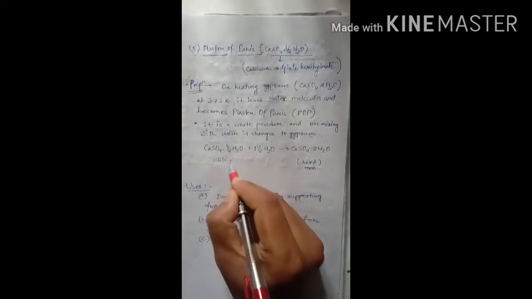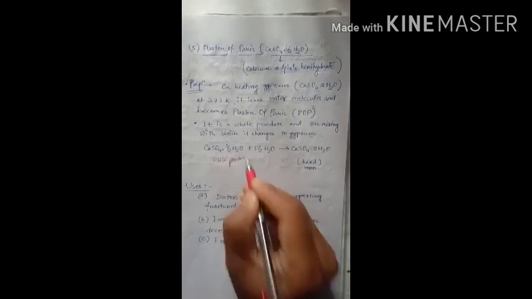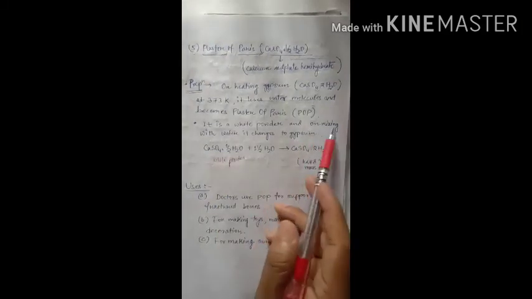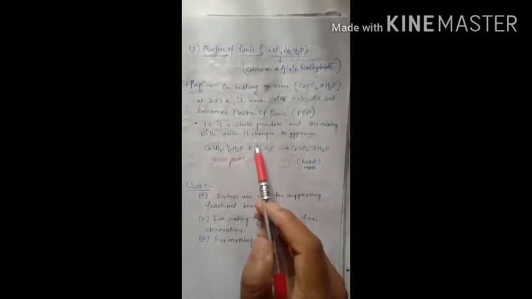This is a white powder-like material. On mixing with water molecules, it changes to gypsum again. So gypsum is a solid mass. Okay, so again it will convert to gypsum.